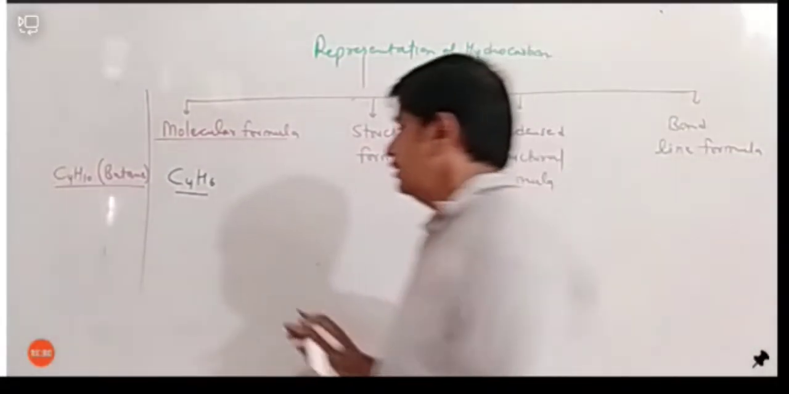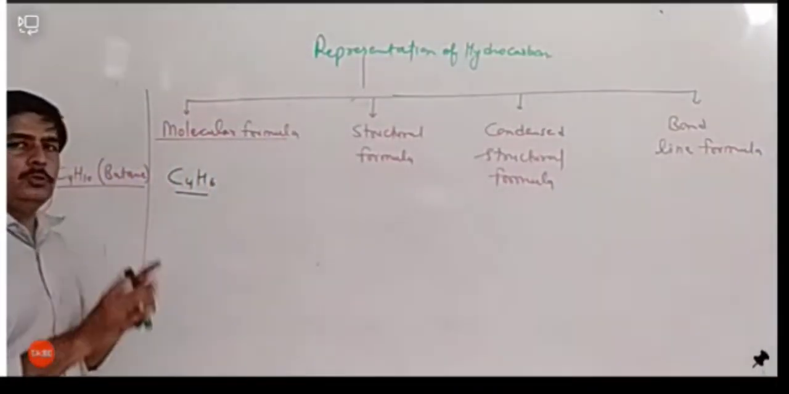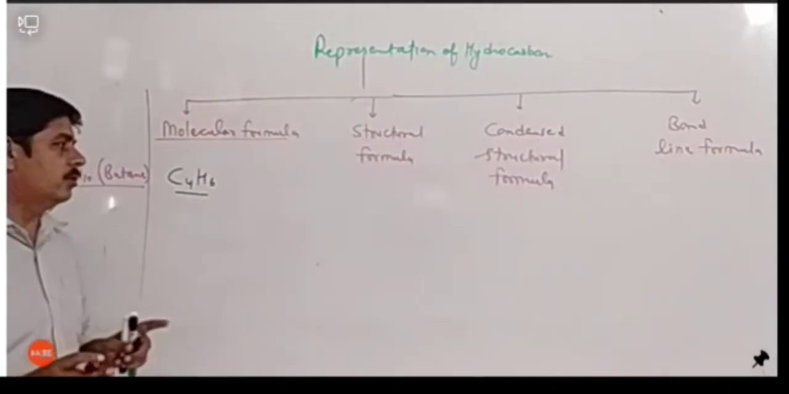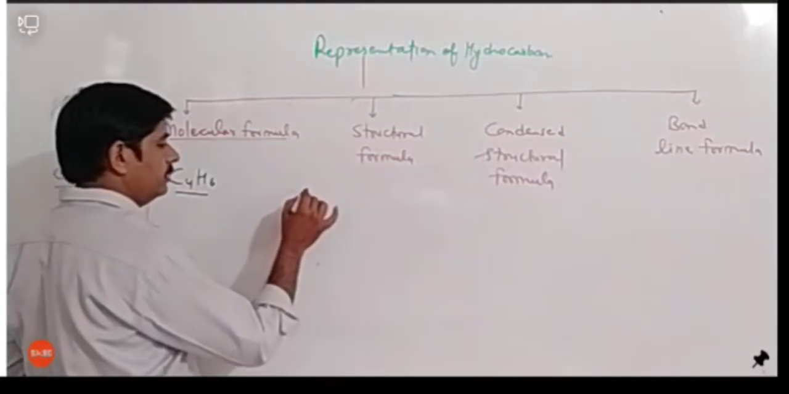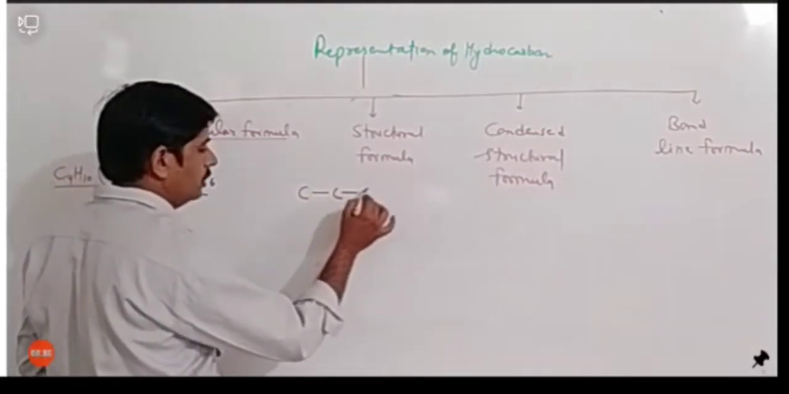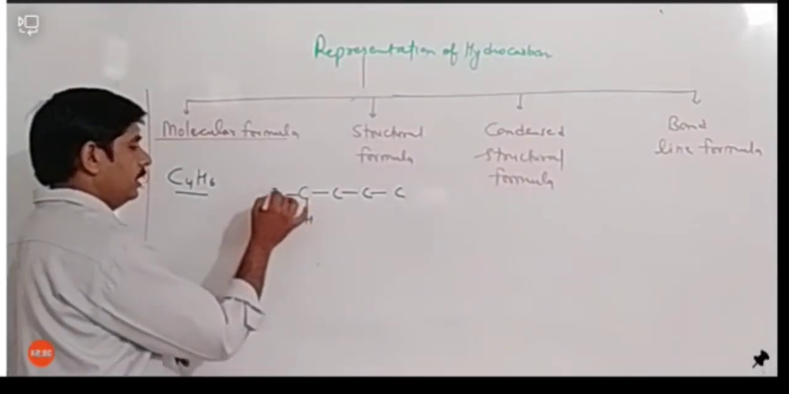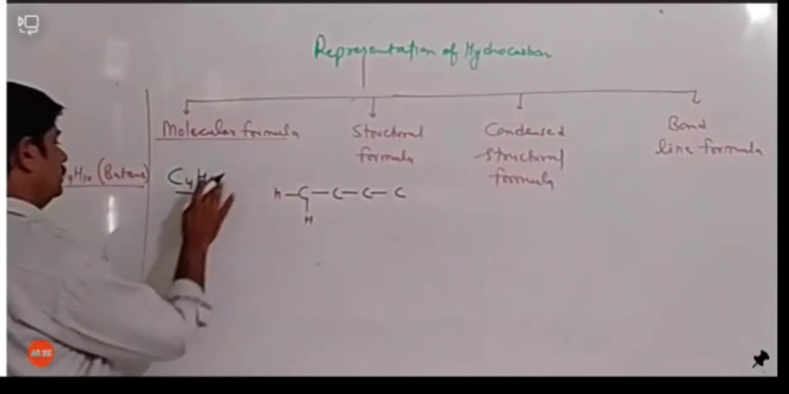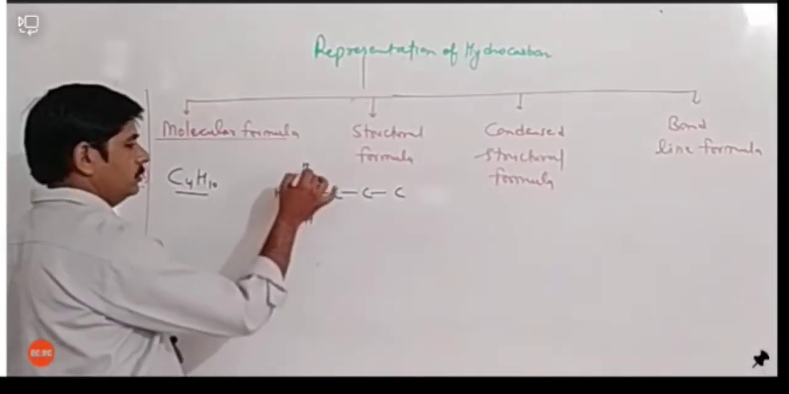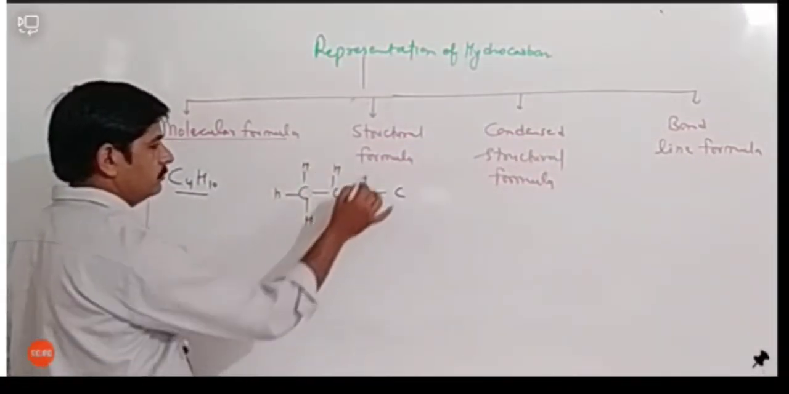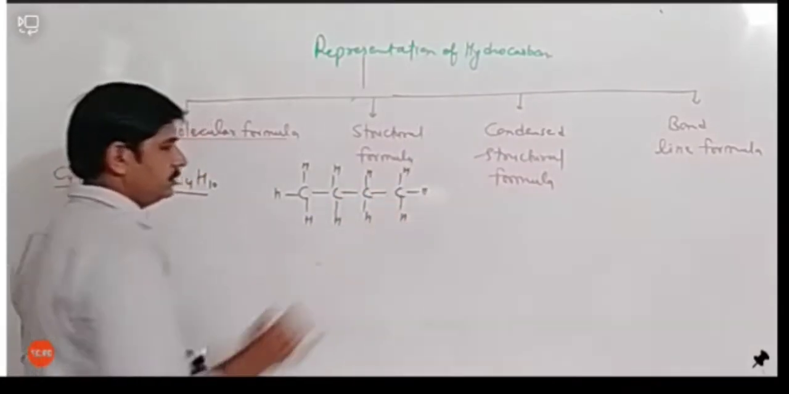If I separate each carbon from each other and show it using a single or double bond, then it will be called structural formula, like this. If I write it like this: 1 carbon, 2 carbon, 3 carbon and 4 carbon, and each carbon has hydrogen with it. Okay, it is C4H10. So this is the structural formula.